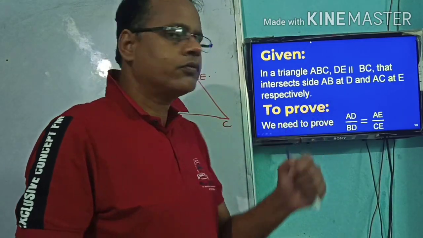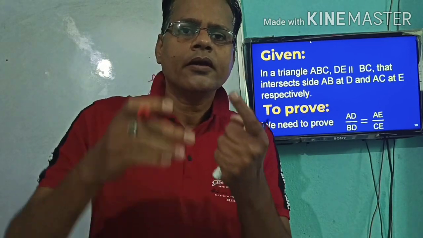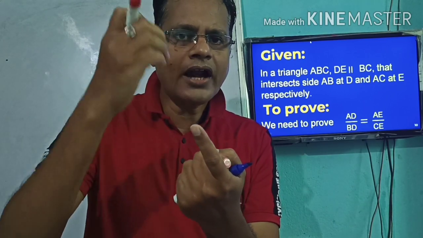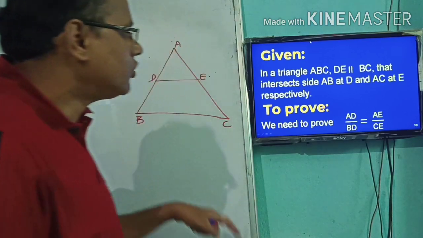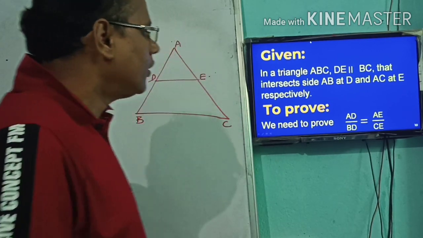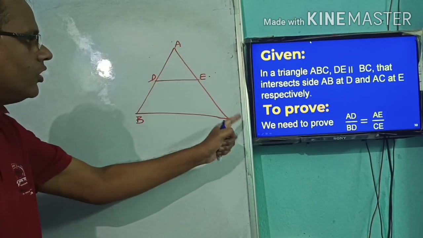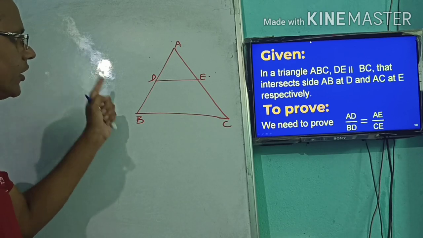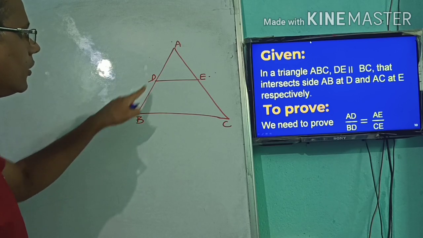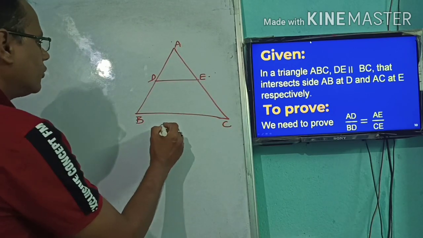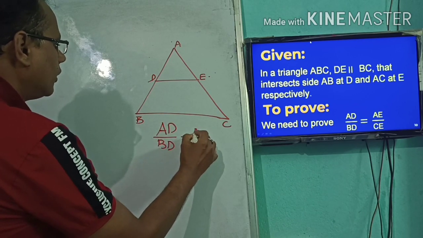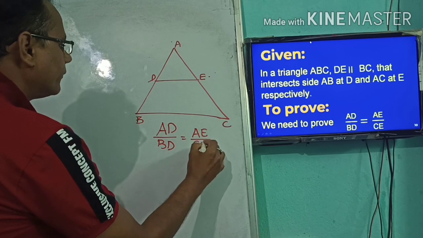Then what to prove? We need to prove here that the line which is drawn parallel, okay, that line which is parallel, it will divide the other two sides in the same ratio. Okay, so here AB and AC will be divided in the same ratio with respect to D. So here we need to prove that AD upon BD will be equal to AE upon CE. So that is our target, that is AD by BD will be equal to AE by CE.